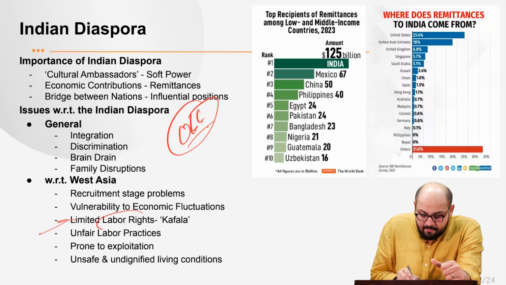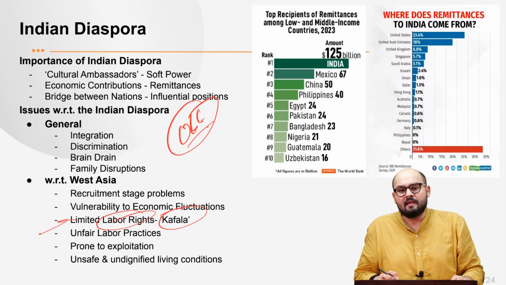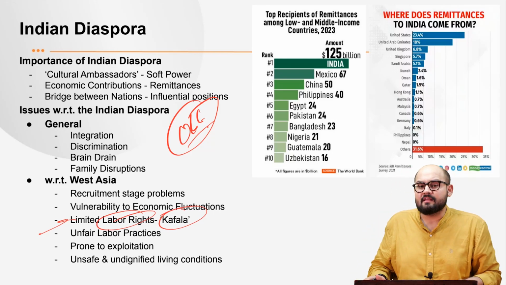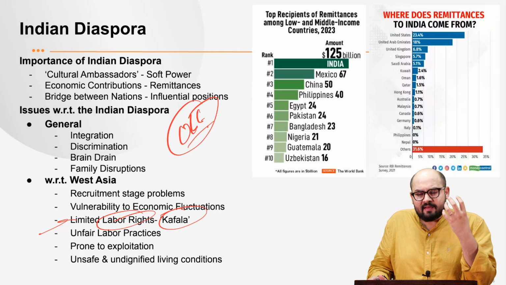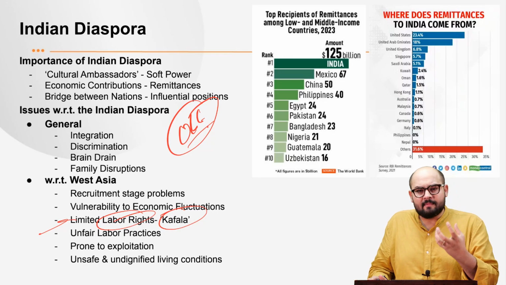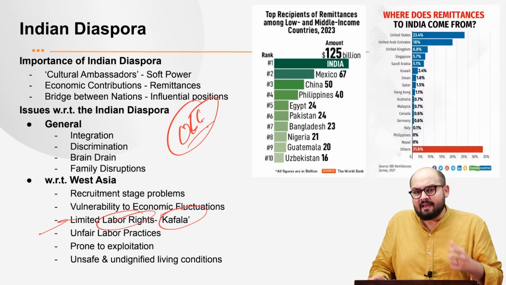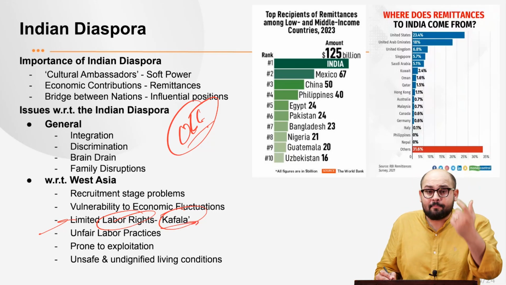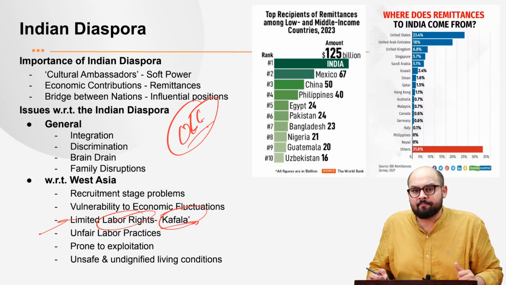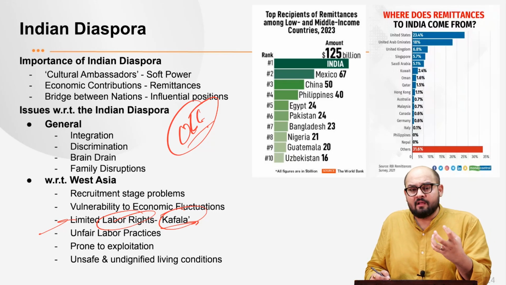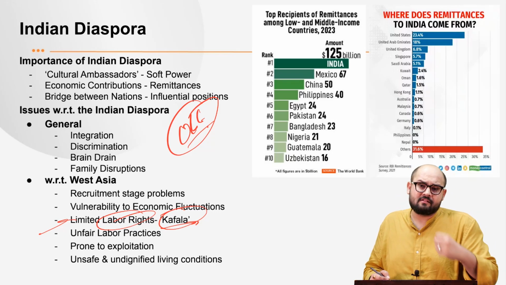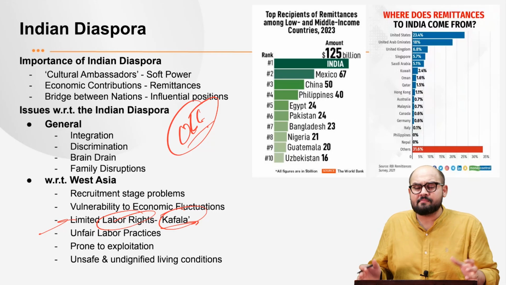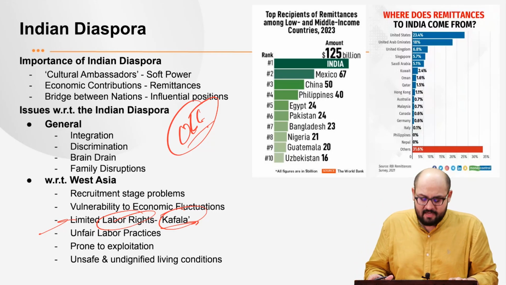Next is limited labor rights, the system of kafala. Please understand, in these countries people have very limited labor rights and limited social protection schemes. And over there, you have a system of kafala, which means that the employer dictates the terms of the agreement. In many cases, the employer also dictates the personal choices of these migrants. So it becomes a very brutal system.